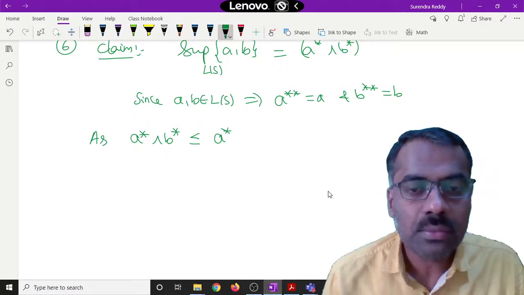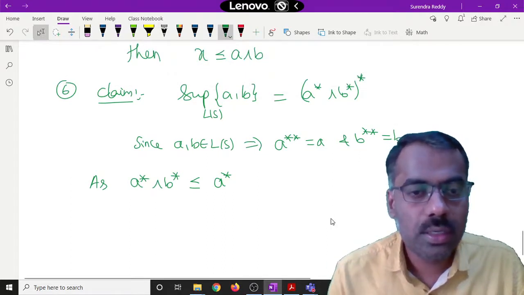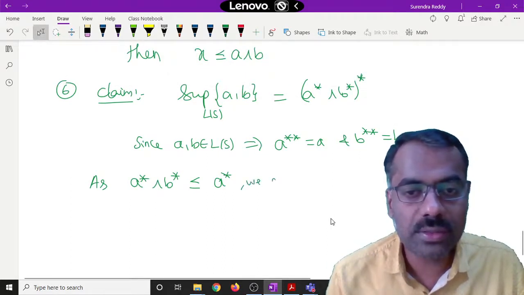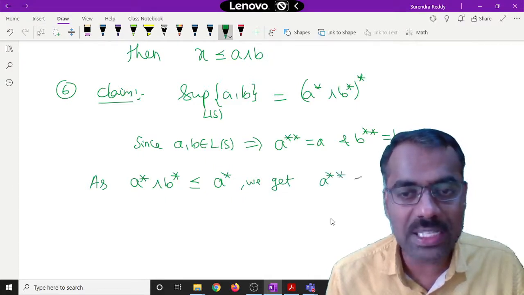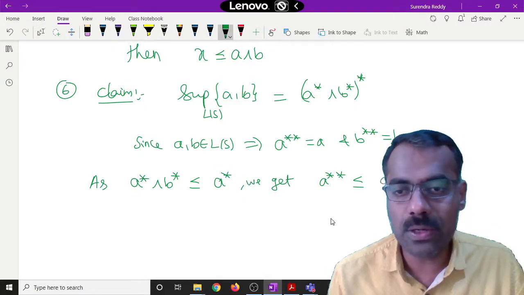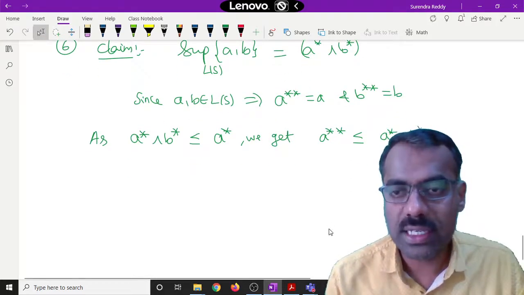Then by the second property, what will we get? By taking star again, A double star is less than or equal to A star meet B star, whole star. Is this clear?